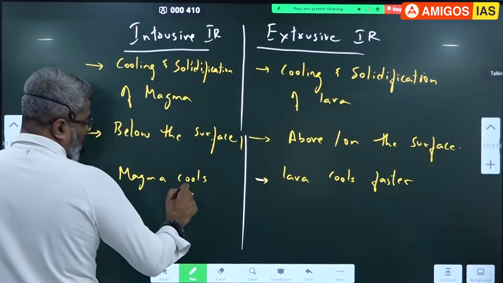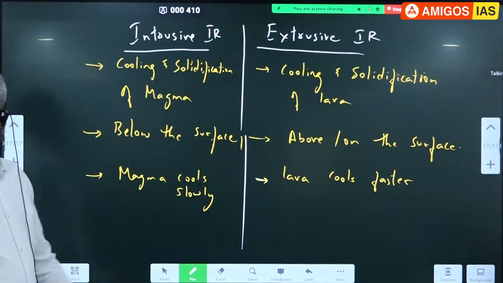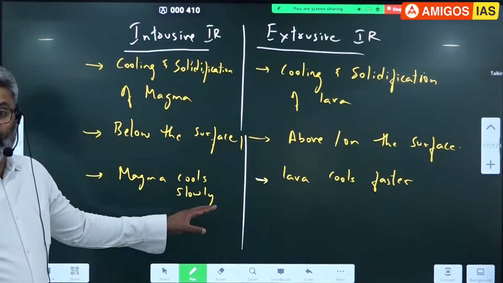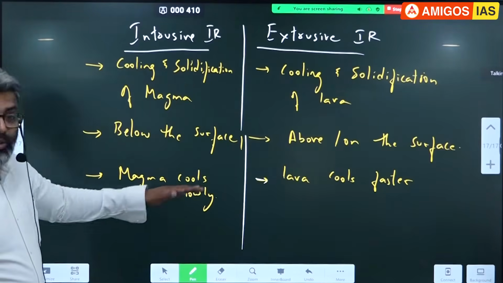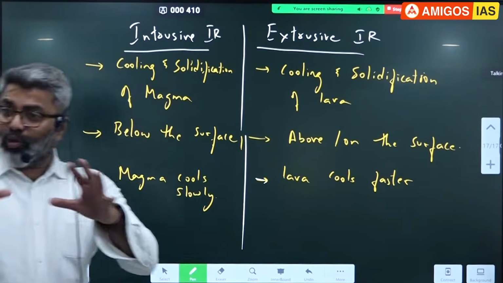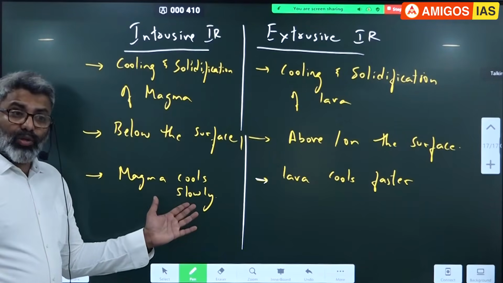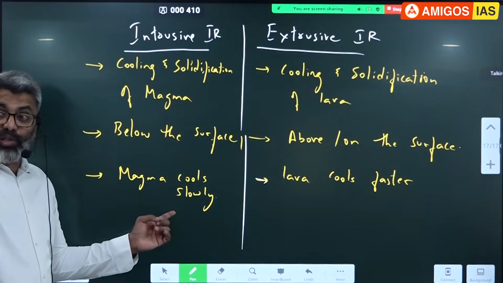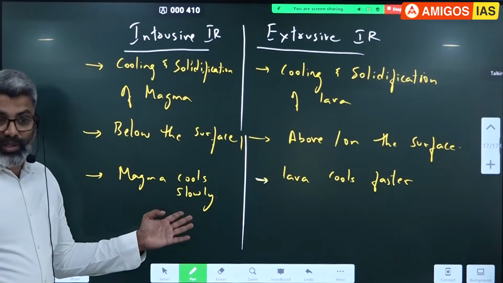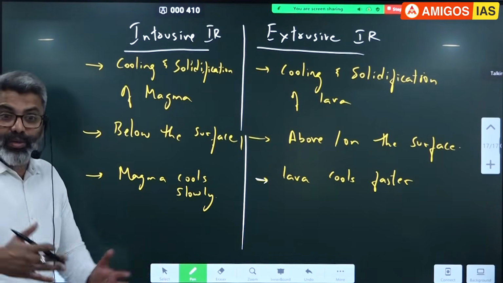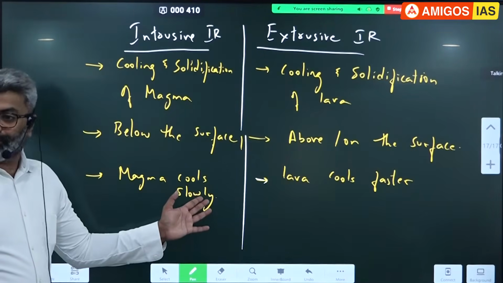Because inside the earth, most of the rocks are non-metals. What I'm trying to say is, the earth is made up of both metals and non-metals, but the majority of the minerals are non-metals. As a result, they don't conduct heat quickly, so magma cools very slowly.